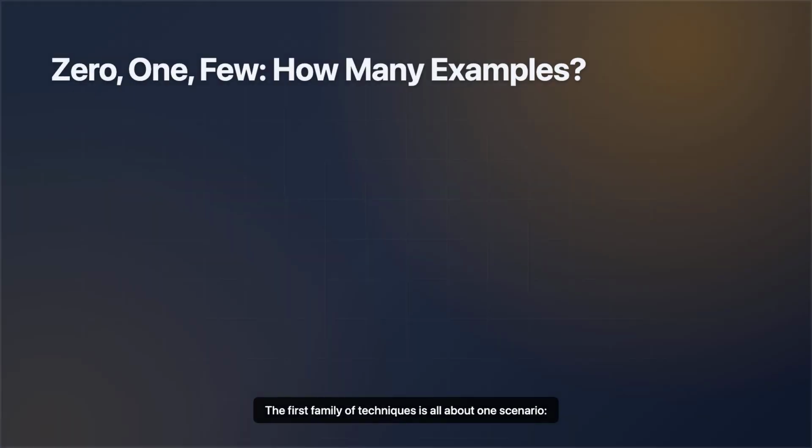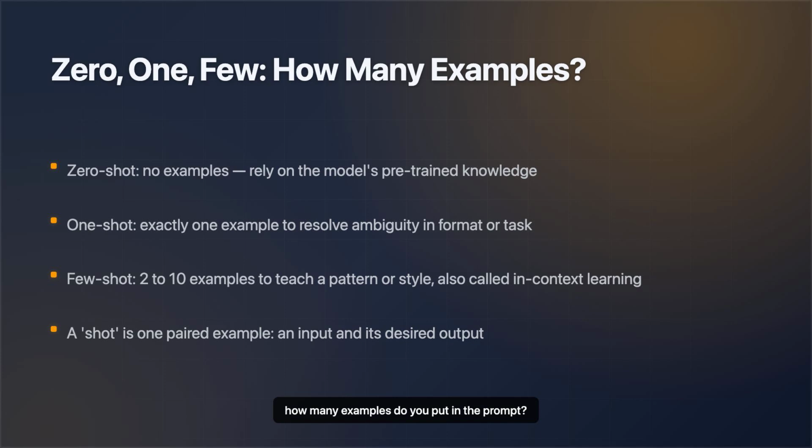The first family of techniques is all about one question. How many examples do you put in the prompt? There are 3 settings. 0 shot means no examples at all. You rely entirely on what the model already learned in pre-training. 1 shot means exactly 1 example, just enough to resolve ambiguity about the format or the task.